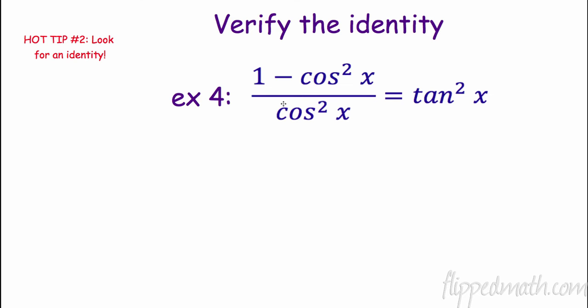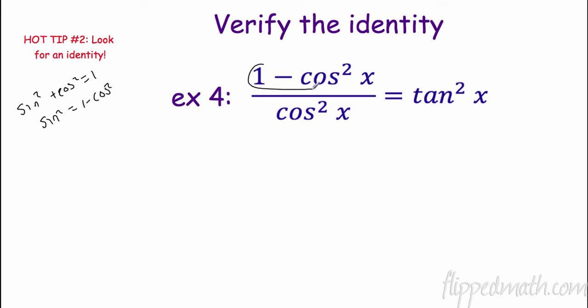All right, verify the identity. Hot tip: look for an identity. All right, well, here we go. Sine squared plus cosine squared equals 1. Remember, look at this, 1. If I subtract this, sine squared is the same as 1 minus cosine squared.